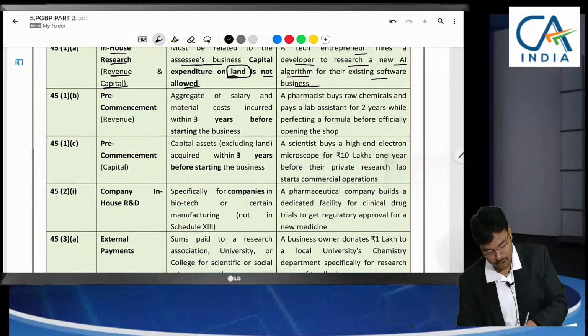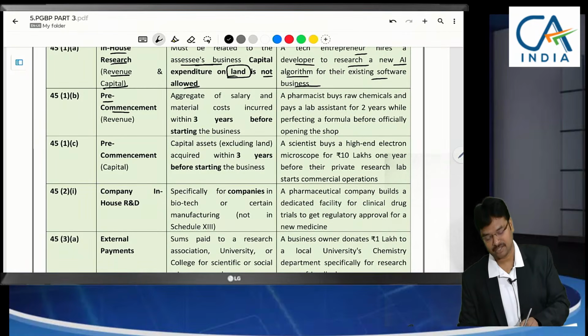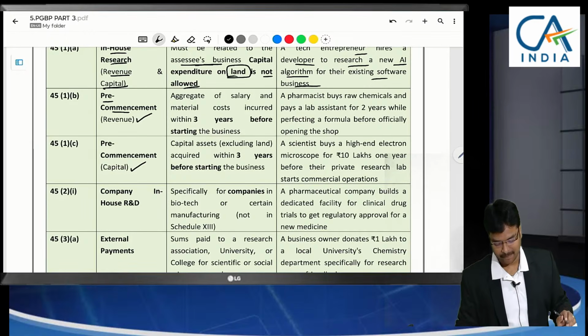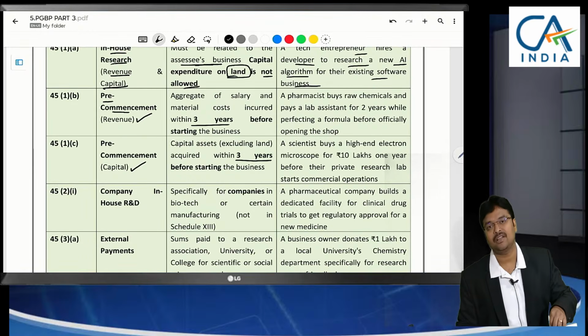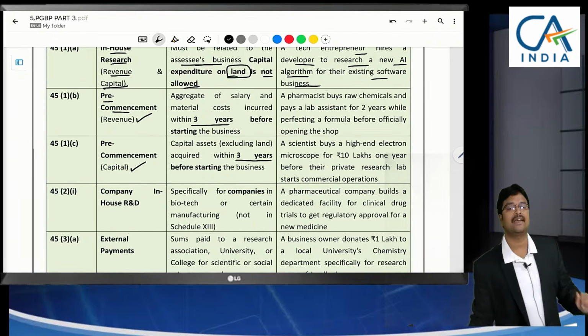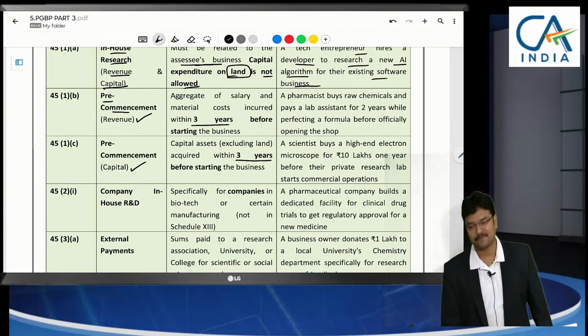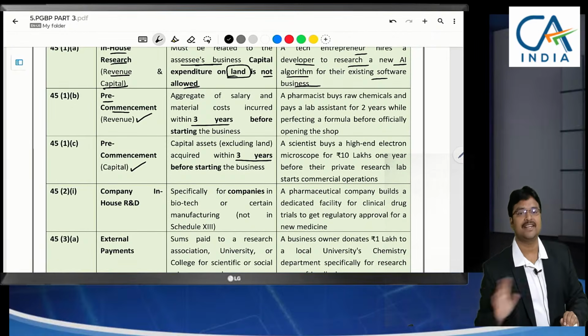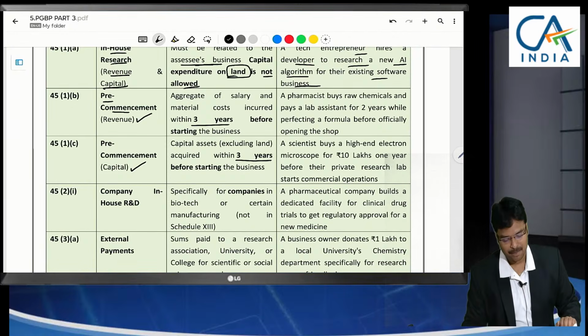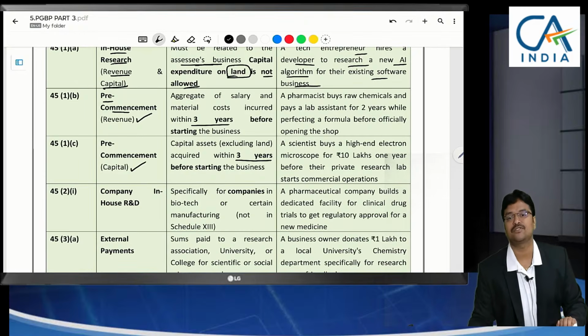Even before commencement, pre-commencement, revenue or capital expenditure, whatever it may be, pre-commencement expenses, maximum last 3 years expenses only are eligible for deduction. In the year of commencement, you can claim the last 3 years expenses. Before that, if you spend, it's a long project, it cannot be claimed as deduction. Maximum last 3 years expenses only are considered here.